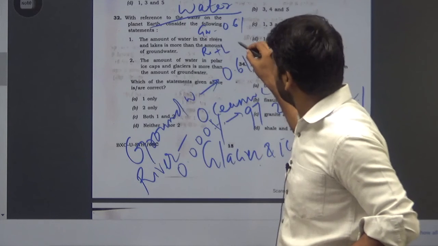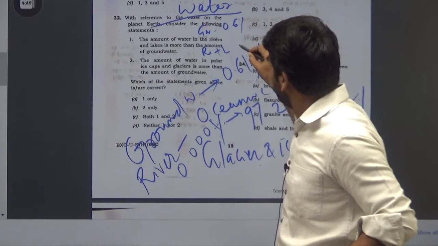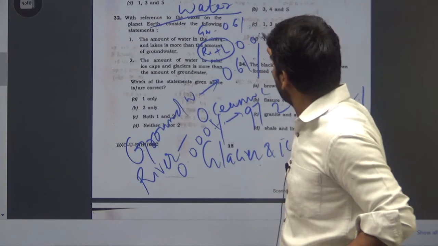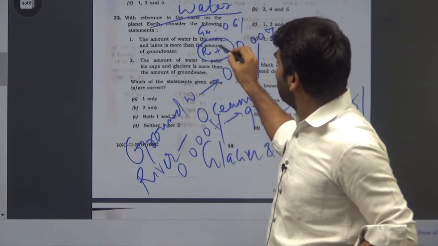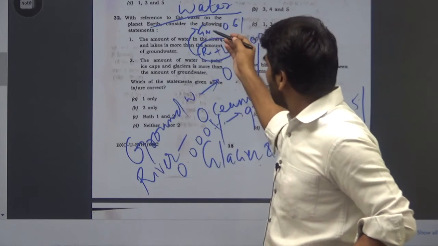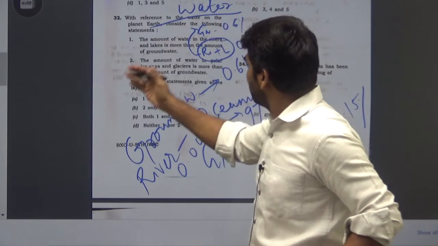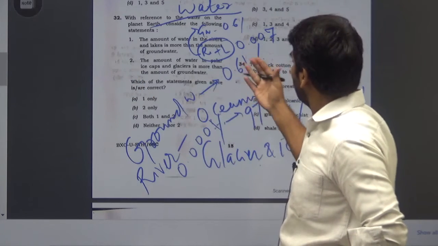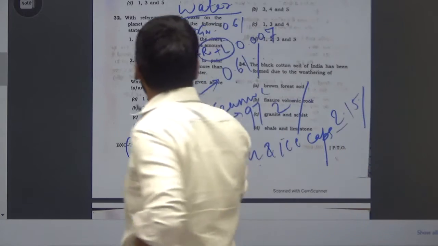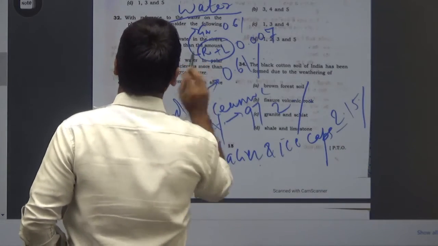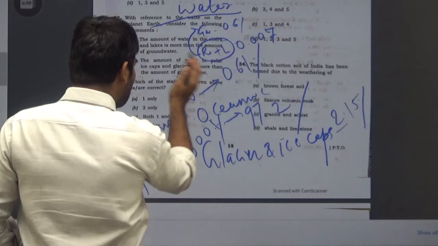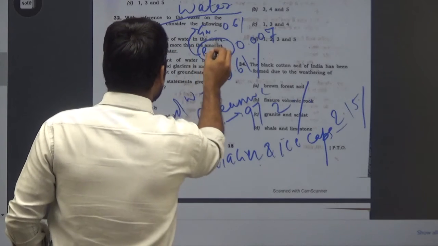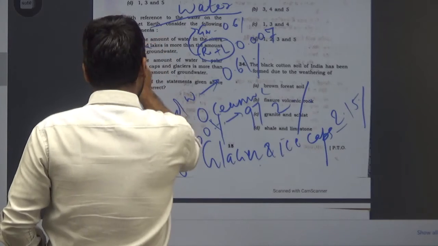Lakes is 0.009%. So you can say that river and lakes together is 0.007%. So comparatively, groundwater is much more than river and lakes together. So the statement is the amount of water in the rivers and lakes is more. No, this is not so. This is just opposite. The amount of groundwater is much more than the amounts of water in rivers and lakes. So statement 1 is incorrect.